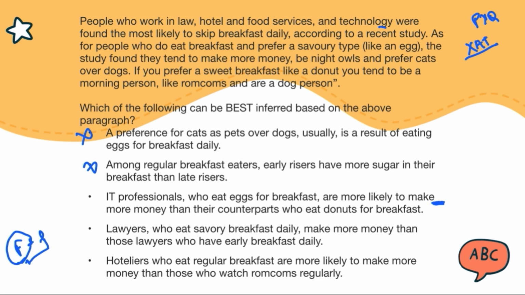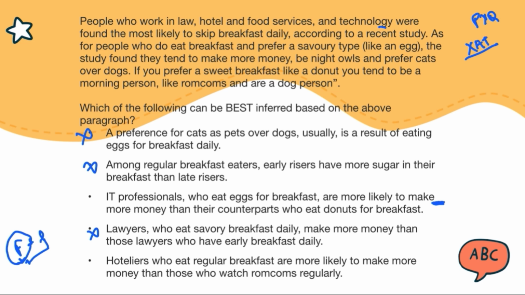Now the next one says, lawyers who eat savory breakfast daily make more money than those lawyers who have early breakfast daily. The paragraph does not mention that people who eat early breakfast make less money, right? Early and late breakfast is not being distinguished in the sense of money in the passage. Hence, the fact is lacking, which means it is not the answer.